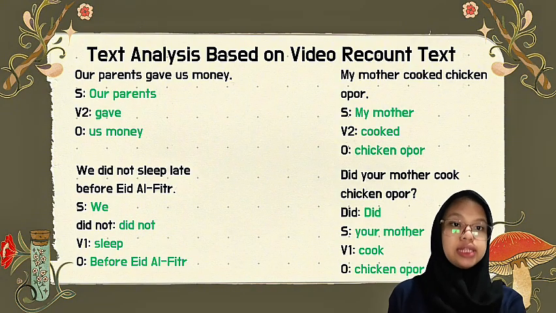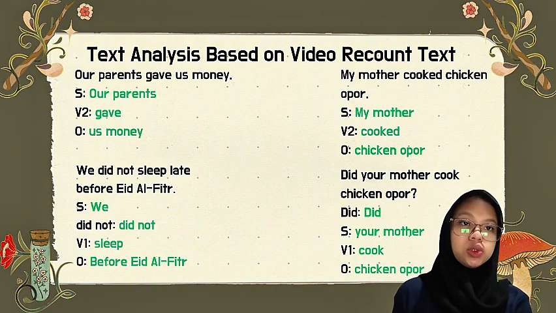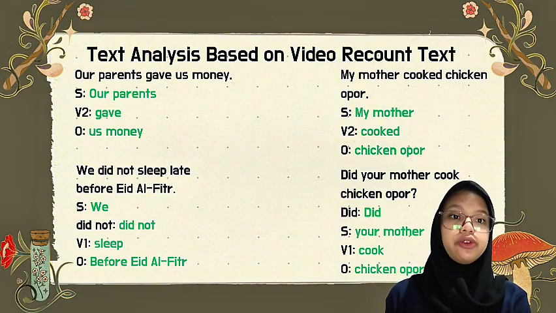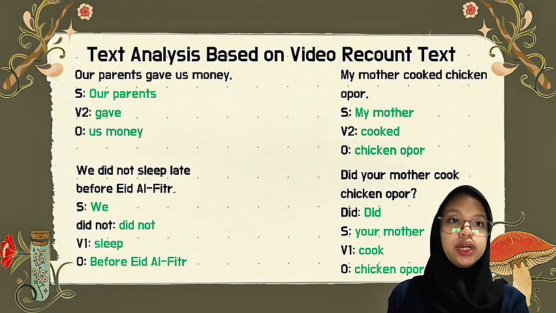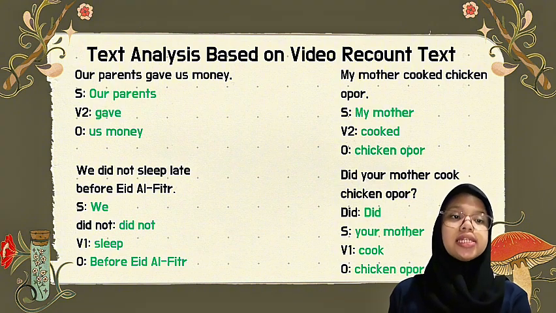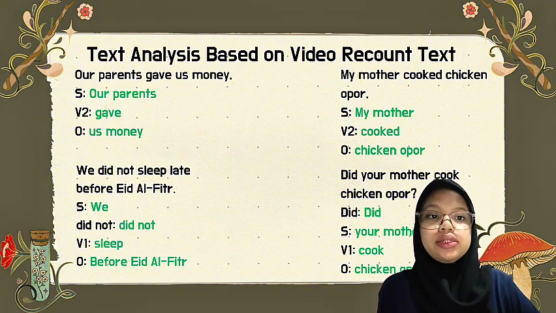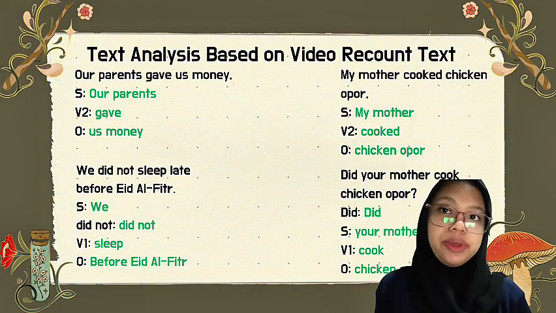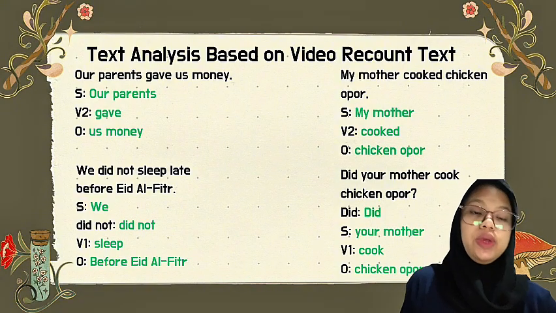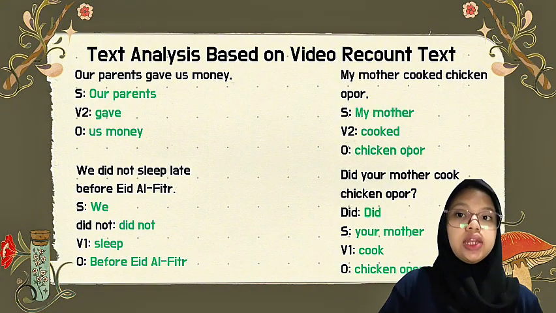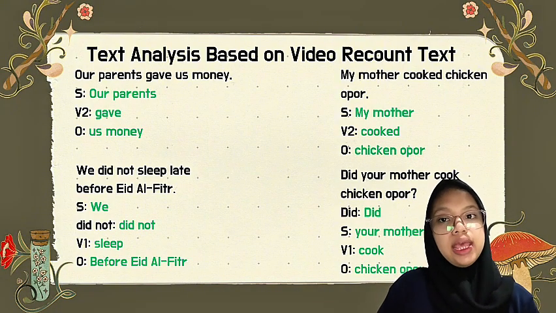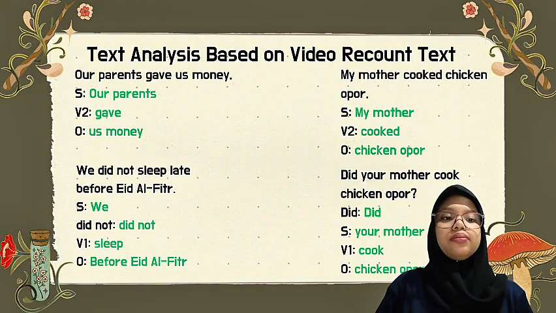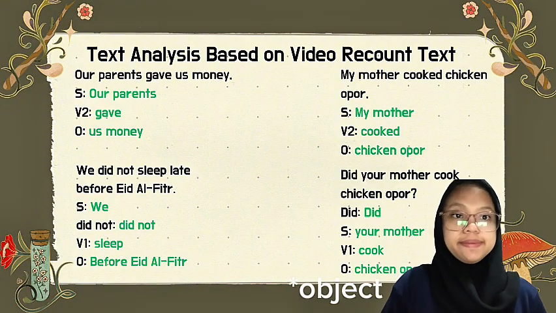Next, positive sentences 2. My mother cooked chicken opor. My mother as subject, cooked as verb 2, and then chicken opor as object. So next, negative sentences. We did not sleep late before Eid al-Fitr. We as subject, did not, sleep as verb 1, and then late before Eid al-Fitr.